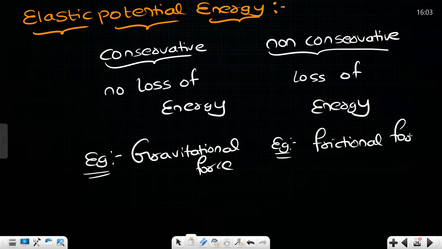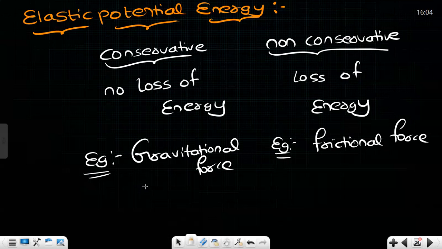In frictional force, you will do some work, but some of the energy is getting lost in the form of heat energy or sound energy that you cannot retrace back. Once the heat energy is gone, can you bring that heat energy back again into your system? No. So those are called friction.